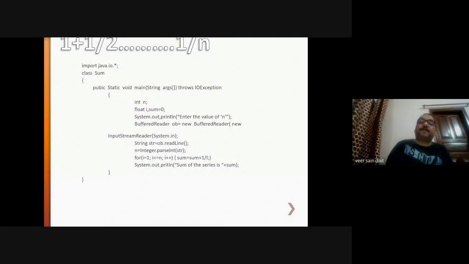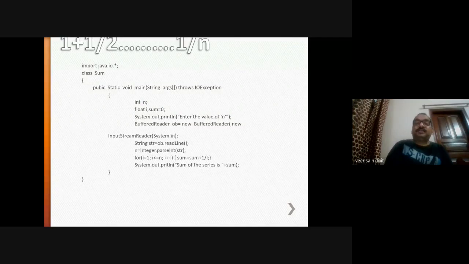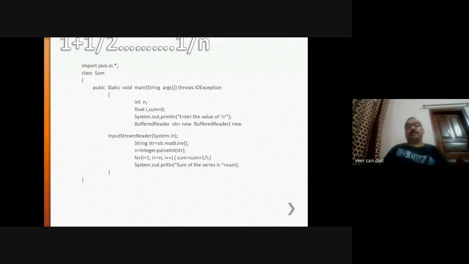In the Integer wrapper class, there is a method parseInt, which will convert this string, because in buffered reader, whatever value you are storing is of character type. That's why this string value will be converted through the parseInt method into an integer, and that will be stored into this variable n. Now the logic part comes into the picture.